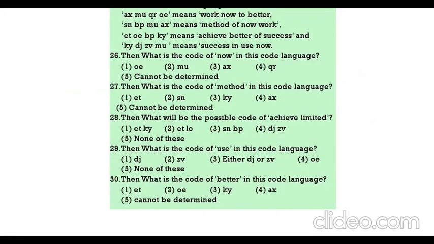Next, coding, decoding. Study the following information, then answer the question. In a certain code, AX, MU, QR, OE means work now to better. SN, BP, MU, AX means method of now work. ET, OE, BP, KY means achieve better of success. KY, DZ, ZV, MU means success in use now. Now we have to find the code for each and every word. Now if you see word by word, it will be very easy.